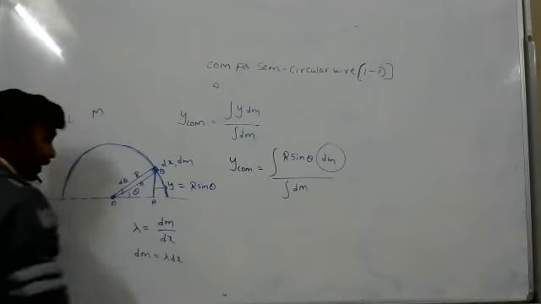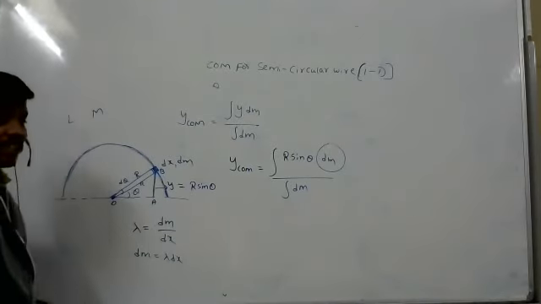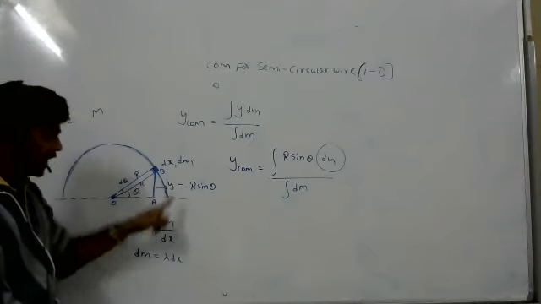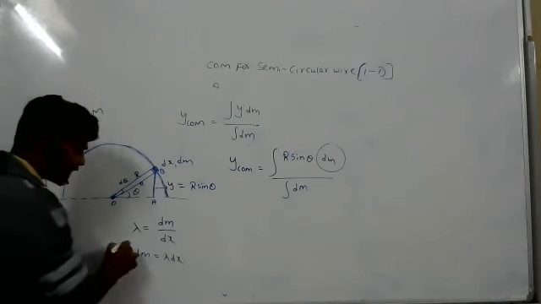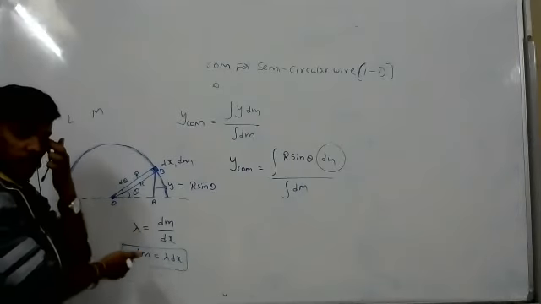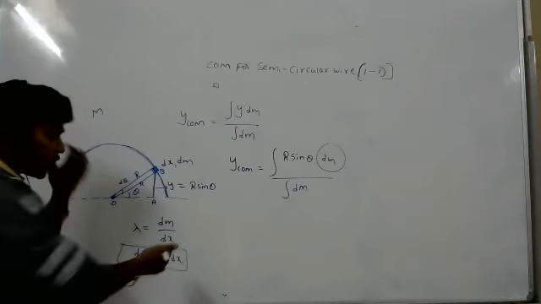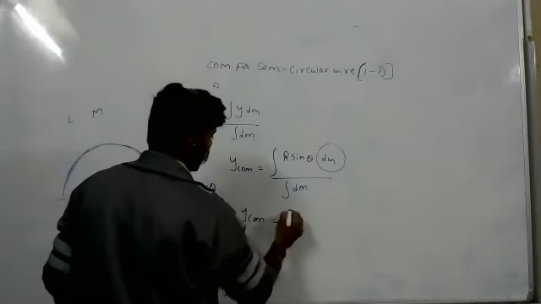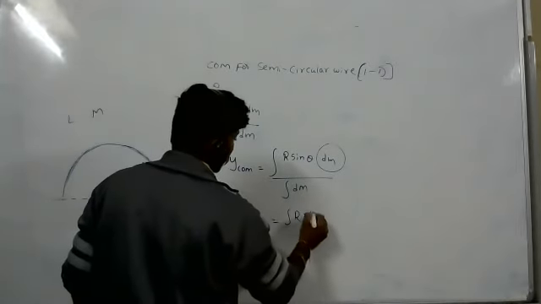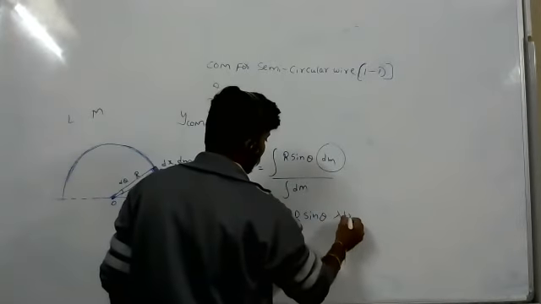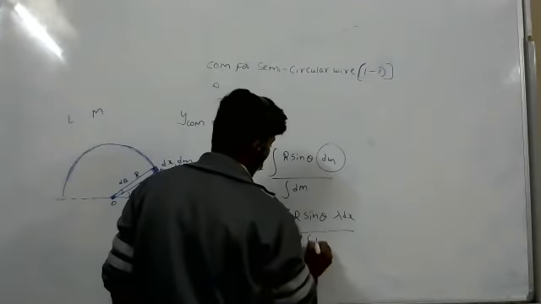The linear charge density will be this much. We already discussed it in the previous question also. So I will write again: y center of mass equals integration of r sine theta dm, which is lambda dx, by integration of dm.